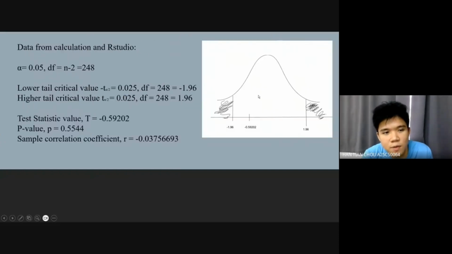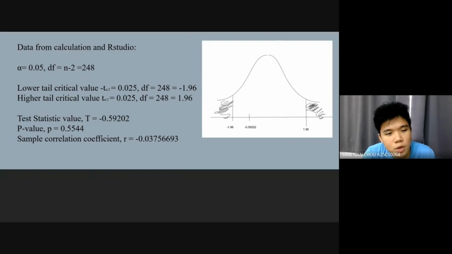So this is the data from the calculation and from RStudio. So alpha is equal to 0.05 since we are using a 95% confidence level, and the degree of freedom is 248 because although the total sample data set is 80,000, I'm only using 250 as my sample data. So the degree of freedom we're getting is 248. Using these two values, we'll get the critical value.